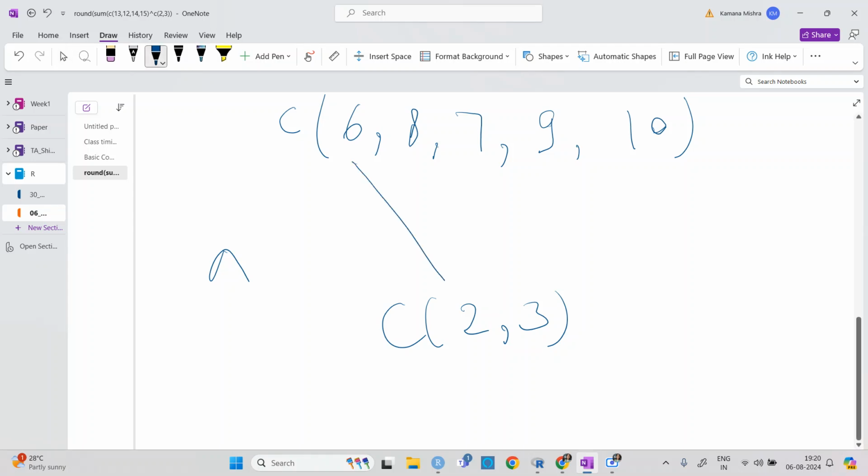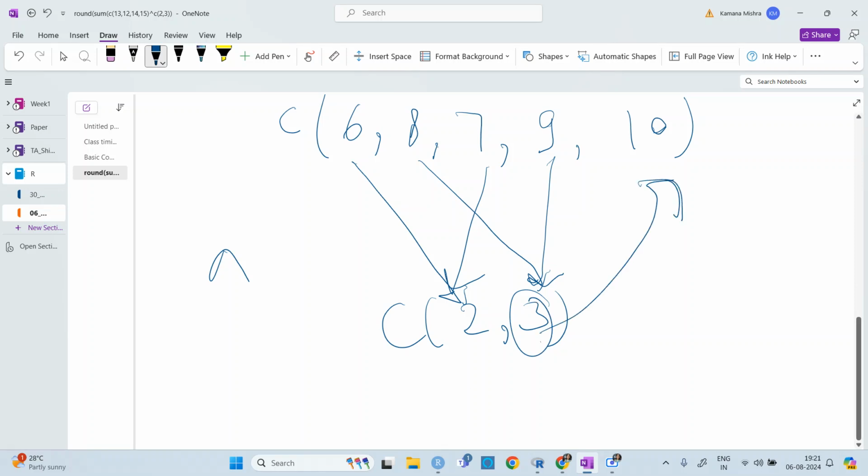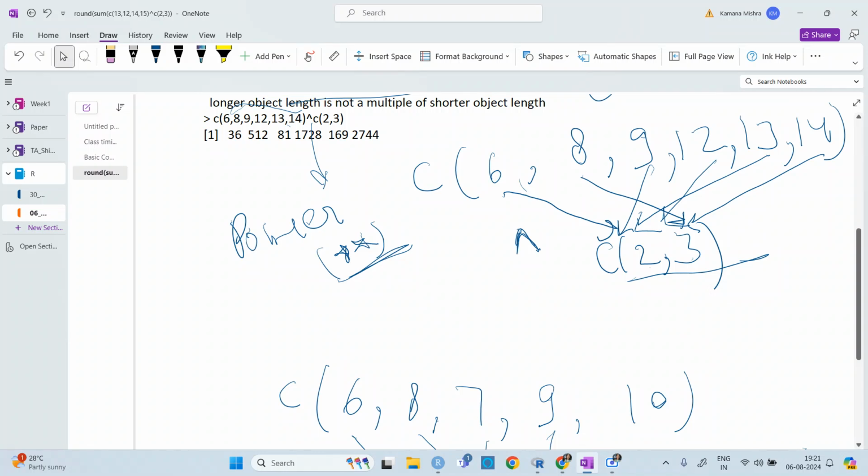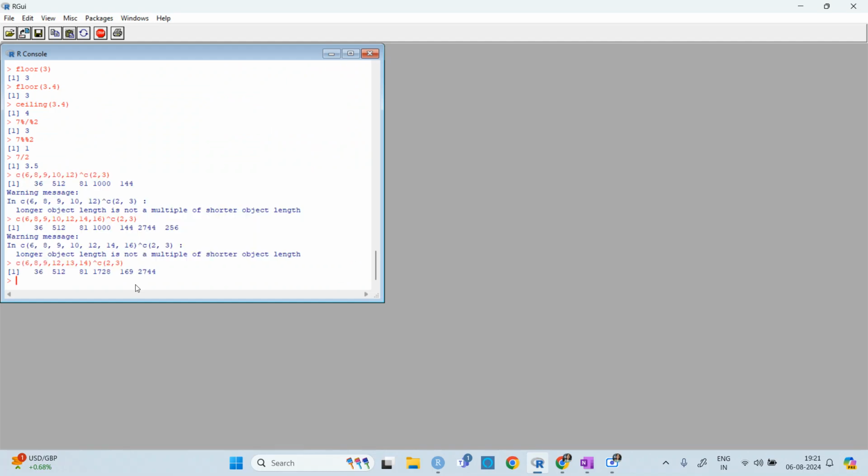What happens is that it will work like this: c(2, 3). For 7 there is this, but for 10 there is 2, and for the power 3 there is no value here. So that's why it is showing the error. It will show the error if the length of one is not a multiple of the other. What you can do is also check like this,